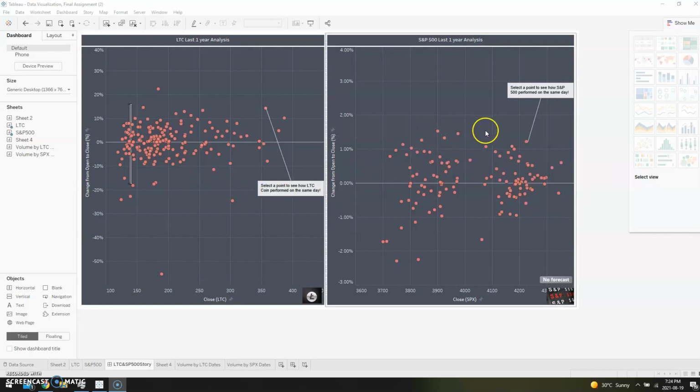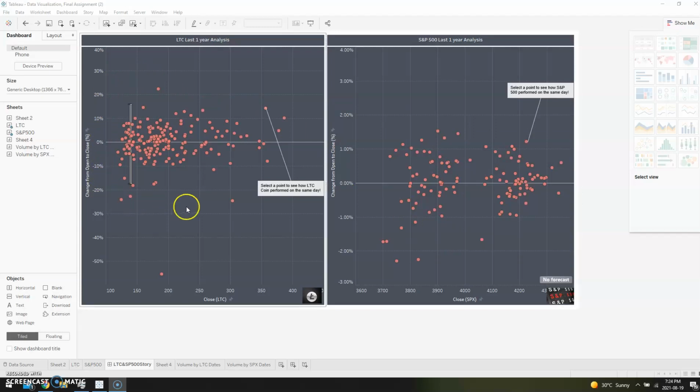I have the same information here. You can come over and see all the S&P 500 index information, the date, the closing value, the change, highest and the lowest values. So as you can see, Litecoin is